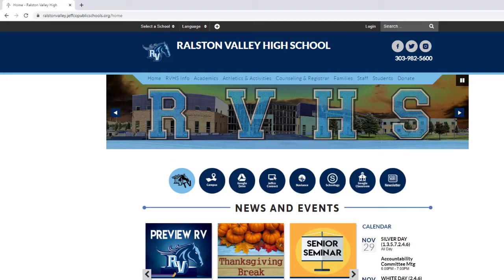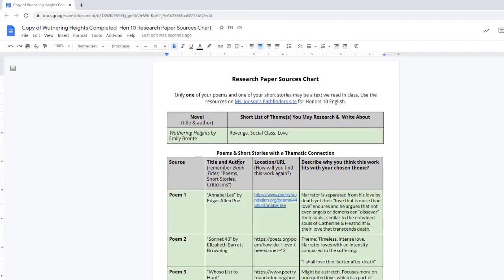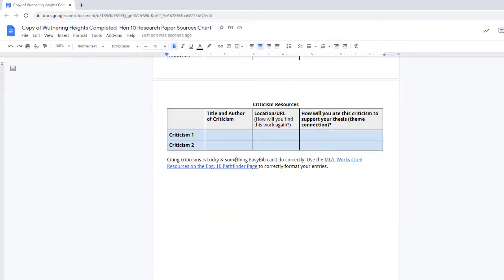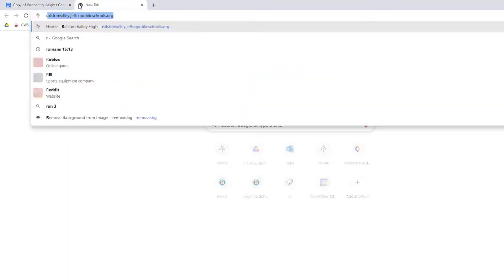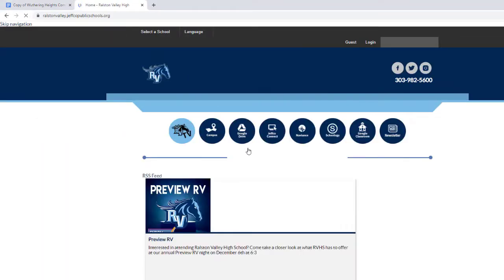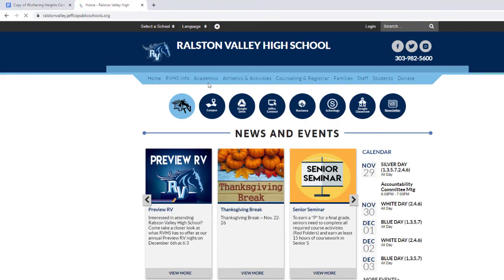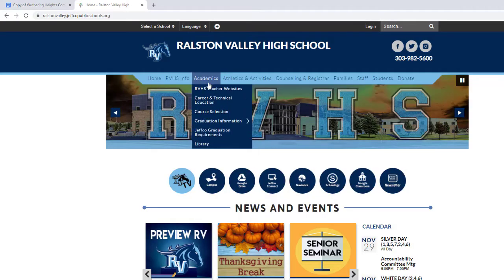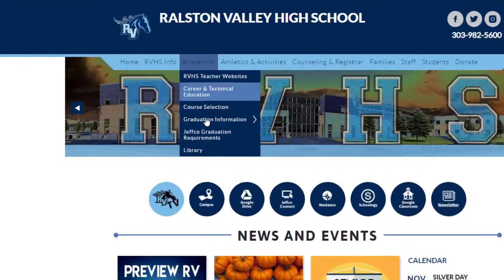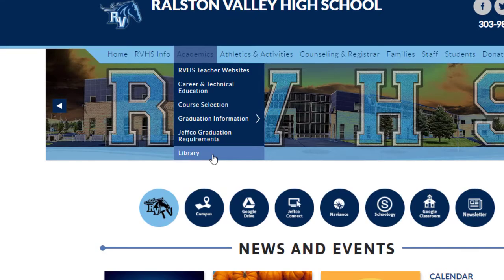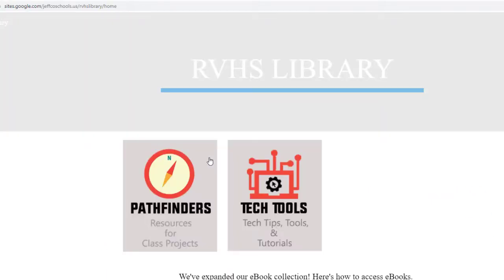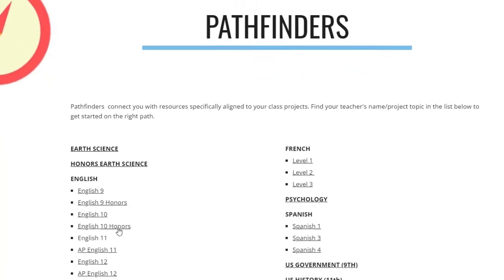Let's get 2 items open to get us started. First, pull up your research paper sources chart. We will be filling out the blue boxes this time. And of course, get to the Honors English 10 Pathfinder on the library website because that's where all of the research links are located. I hope you have that page bookmarked, but if not, go to the RV homepage, click on Academics, Library, then Pathfinders, and get to the Honors English 10 page.